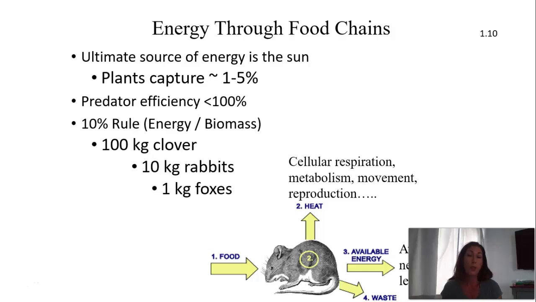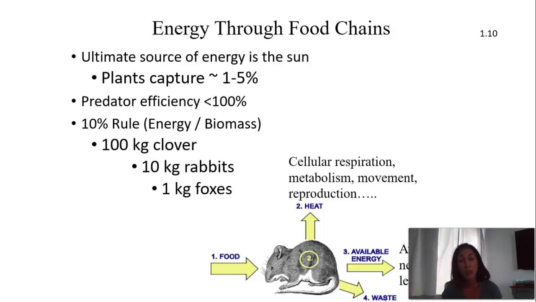Now, another important thing that we take a look at with food chains is not only what eats what, but also about the energy that's flowing through. So energy is a key concept in this class. Sometimes we'll be talking about an energy that we use. Here we're talking about energy from the sun that's transferred into energy to food. So the ultimate source of energy is the sun for most ecosystems.